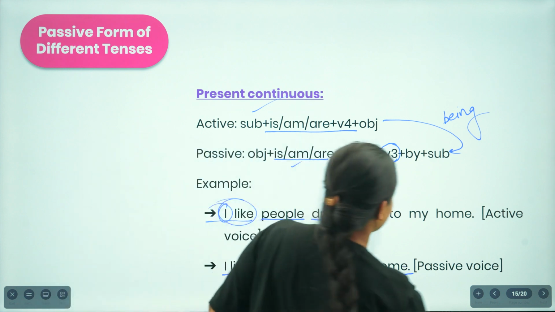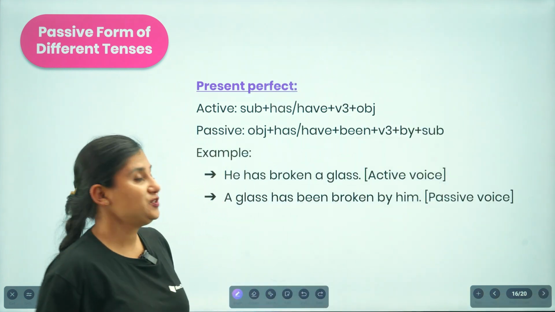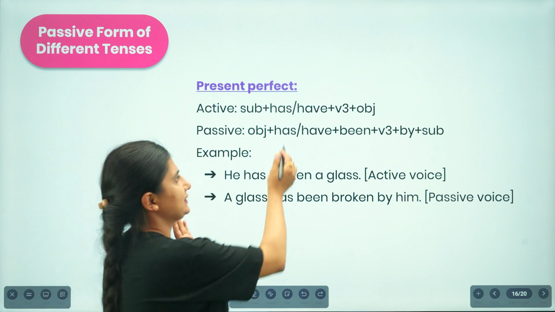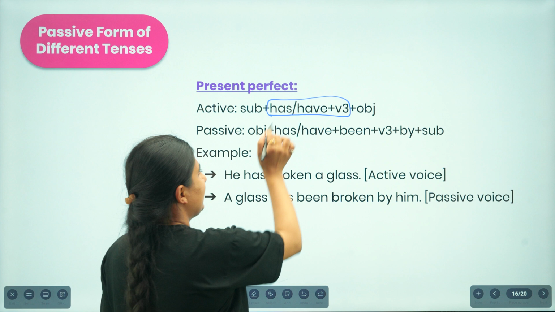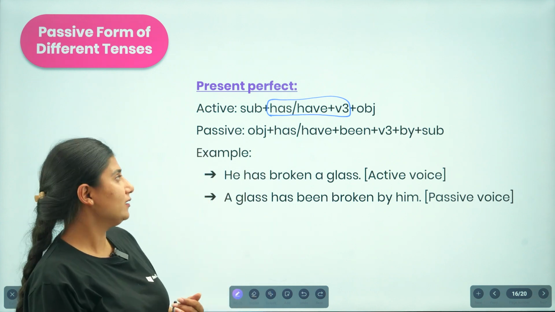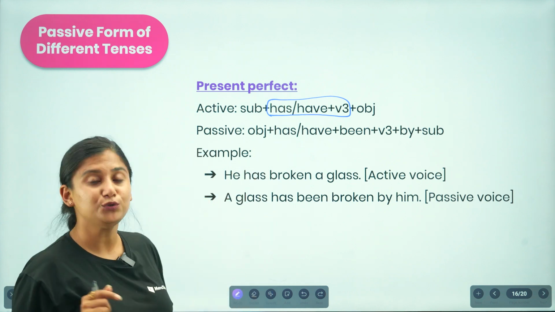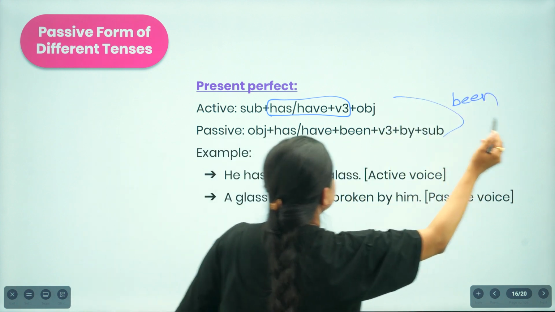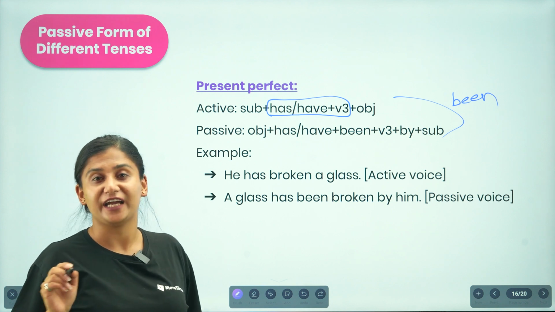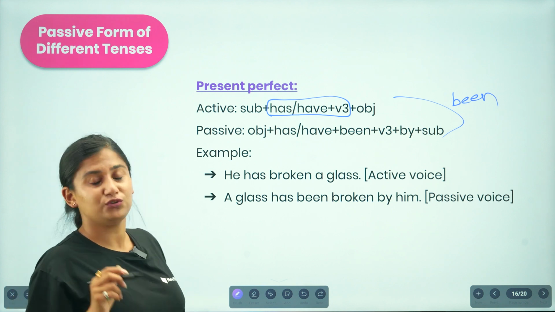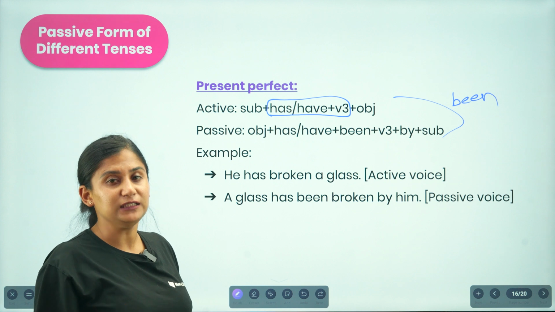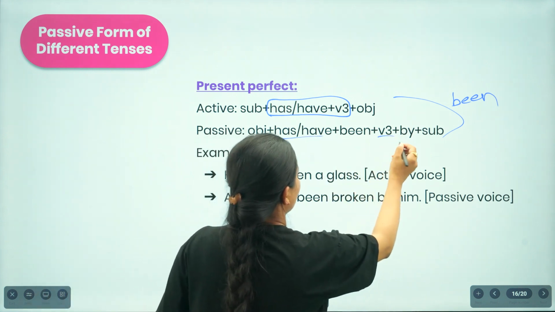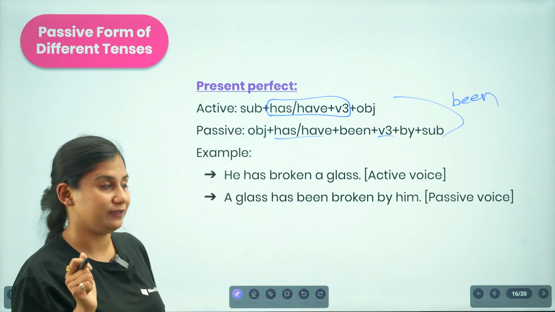Now let us move to another idea. Present perfect tense. The structure of the present perfect tense you will see this way: has, have plus verb 3. Now while changing this into the passive form, what are you to do? In a continuous tense, you added being, that is B-E-I-N-G. Now while you change the perfect tense, you are to add been between this helping verb and the past participle of the verb, that is verb 3.